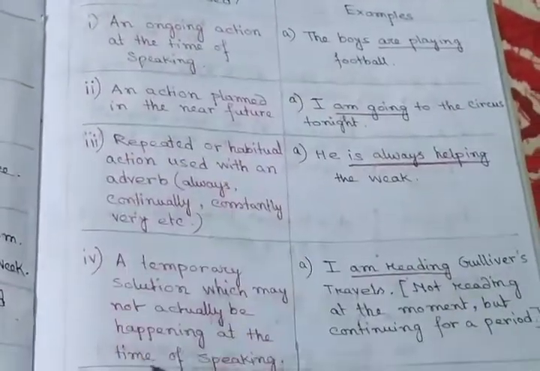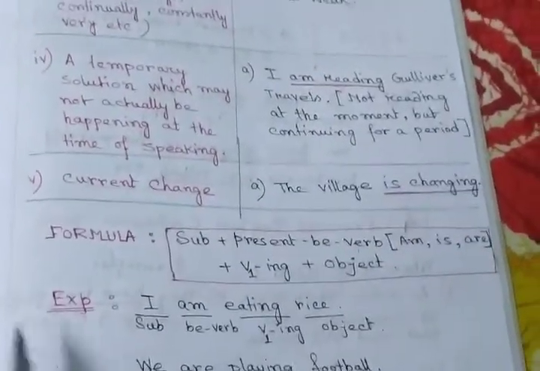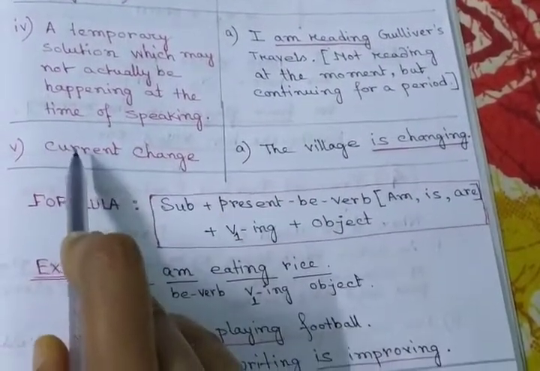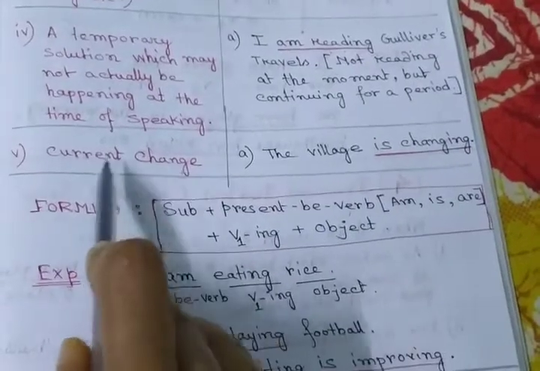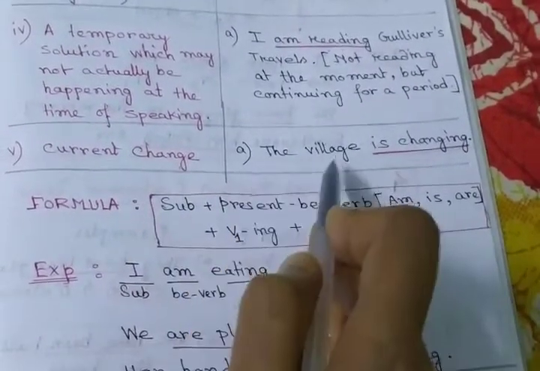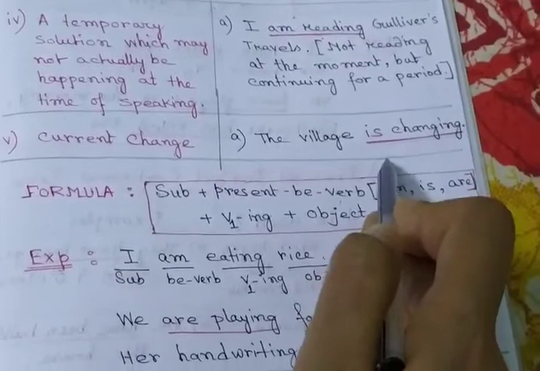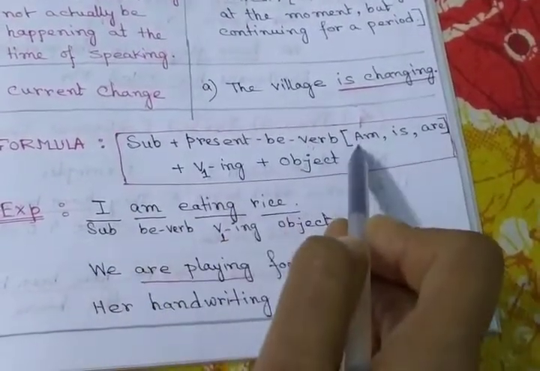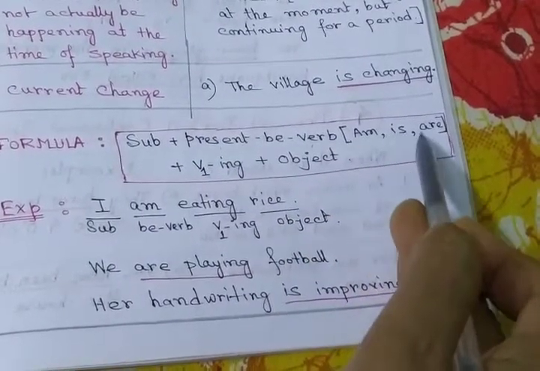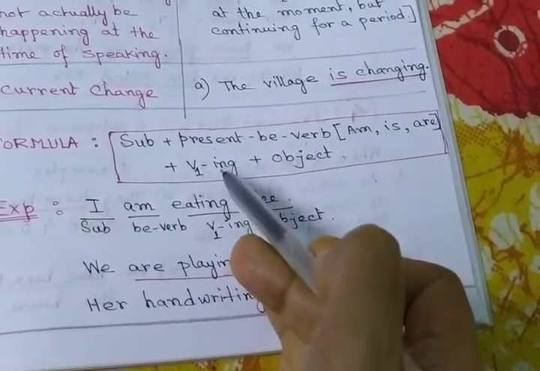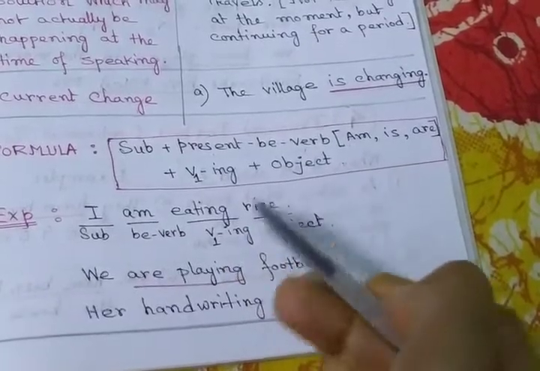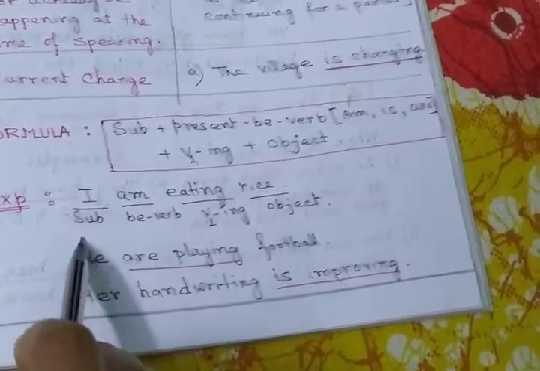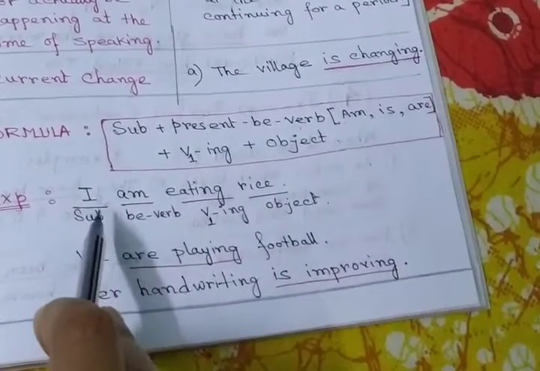These are the basic rules for using present continuous tense, and there are other rules. Another rule is current change. It shows a current change, for example, the village is changing. In that case you can use it. So what is the formula? Subject plus present be verb, which indicates am, is, are, plus verb first form with ing, plus object. I am eating rice. So here I is the subject, am is the present be verb.